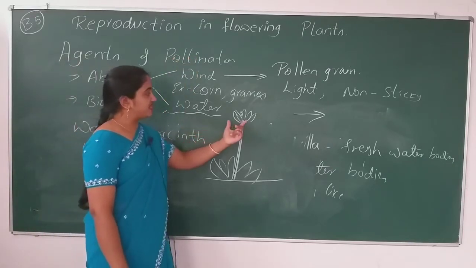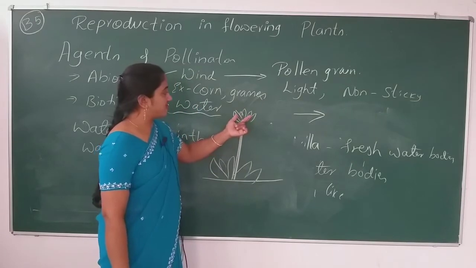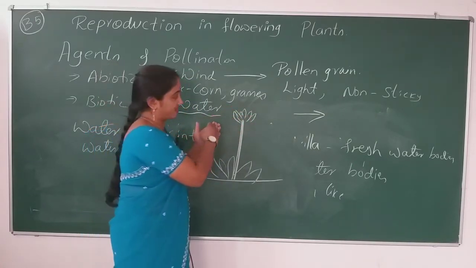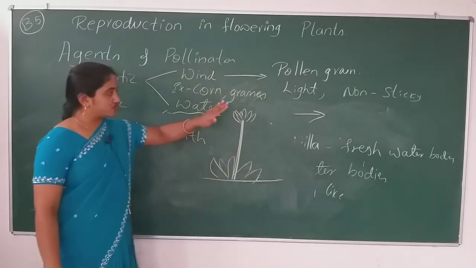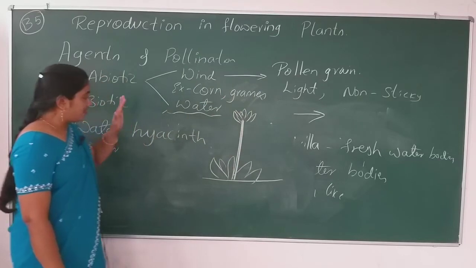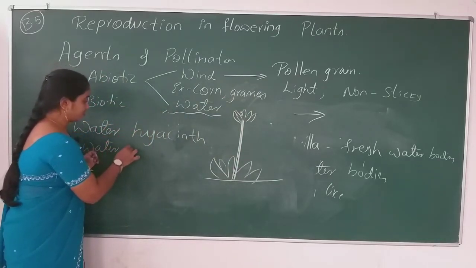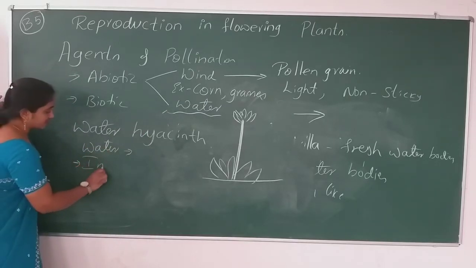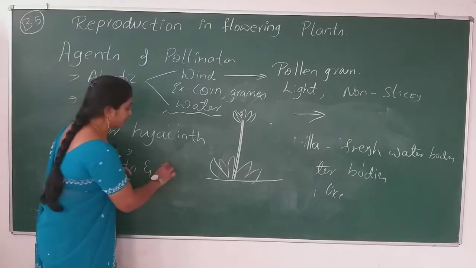Then what is that medium, or what is the pathway by which the anther releases the pollen grain, and how does the pollen grain sit on the stigma of the flower? So here this plant, being a hydrophyte, does not use the water. Instead of water, it is using insects and wind.